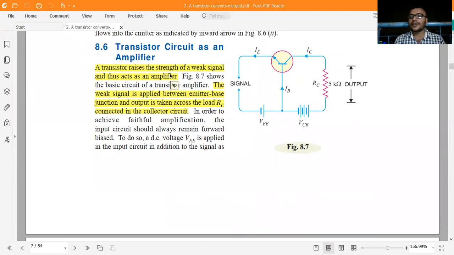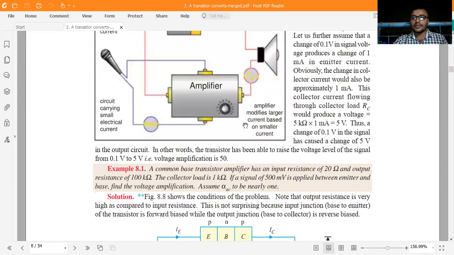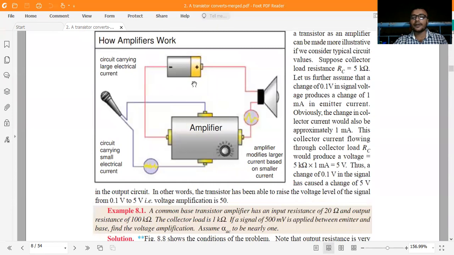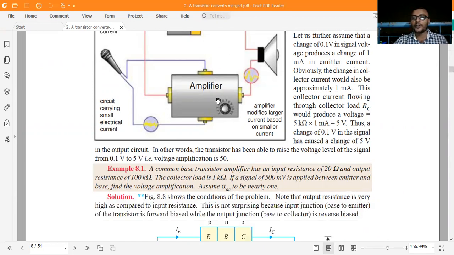What is a transistor? A transistor converts a weak signal into a strong signal, and just amplifies the signals. Suppose you give small signals, it amplifies them, so it is used as an amplifier. This is the schematic of how the amplifier works. We can also make practical circuits if you want. If you are very interested, you can draw it also.